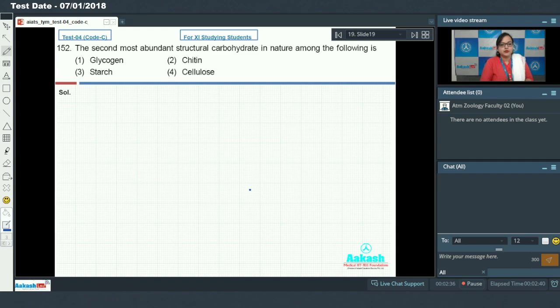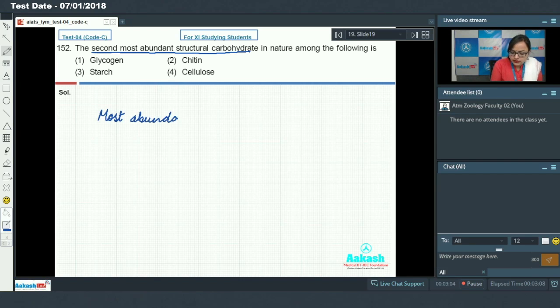Question 152. The second most abundant structural carbohydrate in nature among the following is. You know that this carbohydrate can be structural as well as storage. Structural carbohydrate, which make up the structural component of cell, and storage carbohydrate, which function as energy reserve of cell. So in the question it is asked about the second most abundant structural carbohydrate. So the most abundant structural carbohydrate is